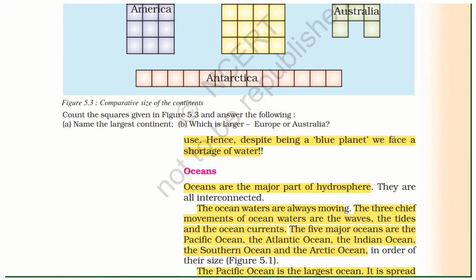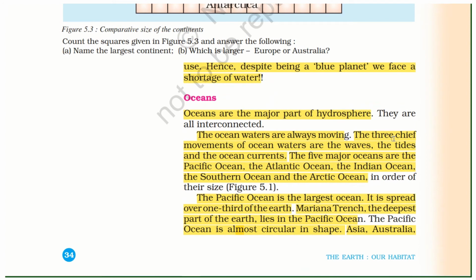Oceans. Oceans are a major part of the hydrosphere. The ocean waters are always moving. The three chief movements of ocean waters are the waves, the tides, and ocean currents. The five major oceans are the Pacific Ocean, the Atlantic Ocean, the Indian Ocean, the Southern Ocean, and the Arctic Ocean.